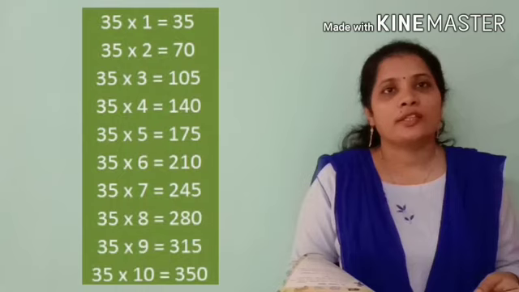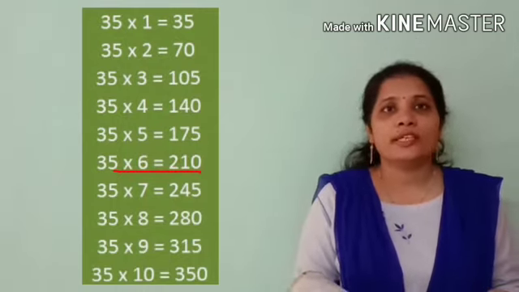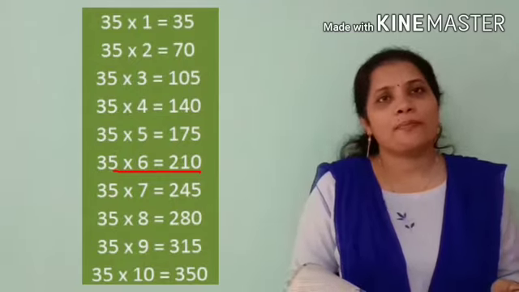Now think about the total number of students. How many students are there? 210. And each mini bus can take 35 children. So how many mini buses do we need? Here we will divide 210 by 35. Write the table of 35. 35 sixes are 210. So we need 6 mini buses.